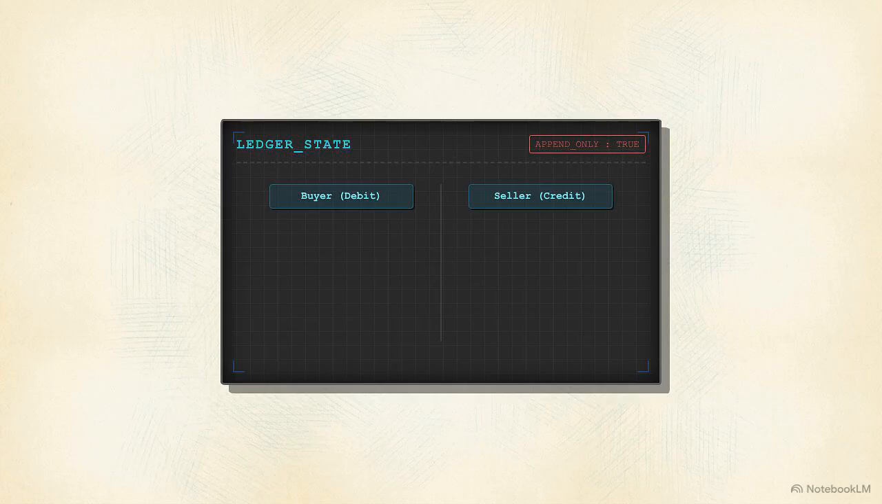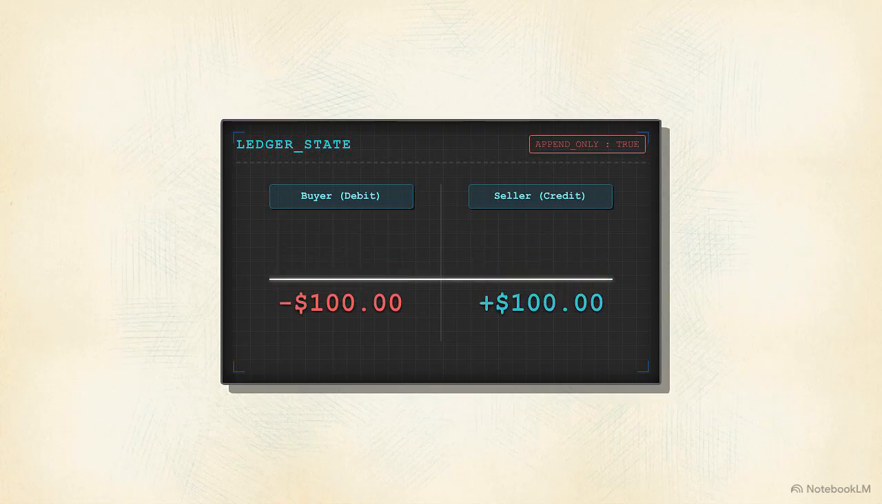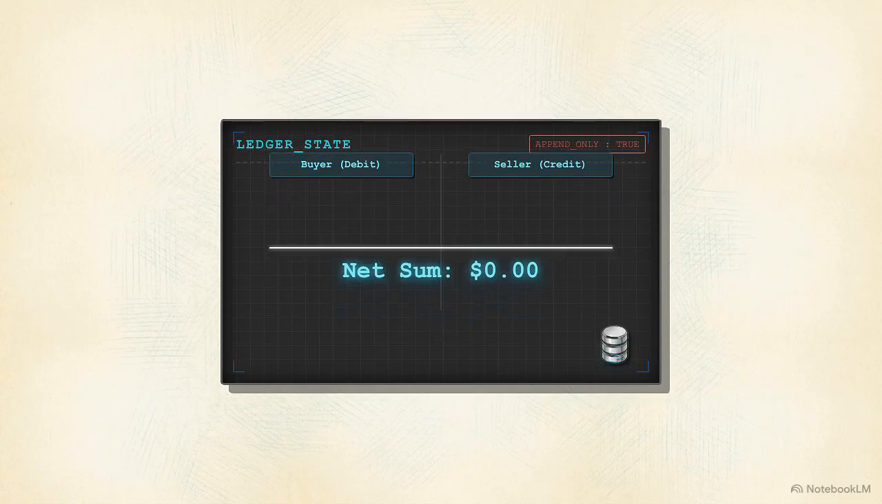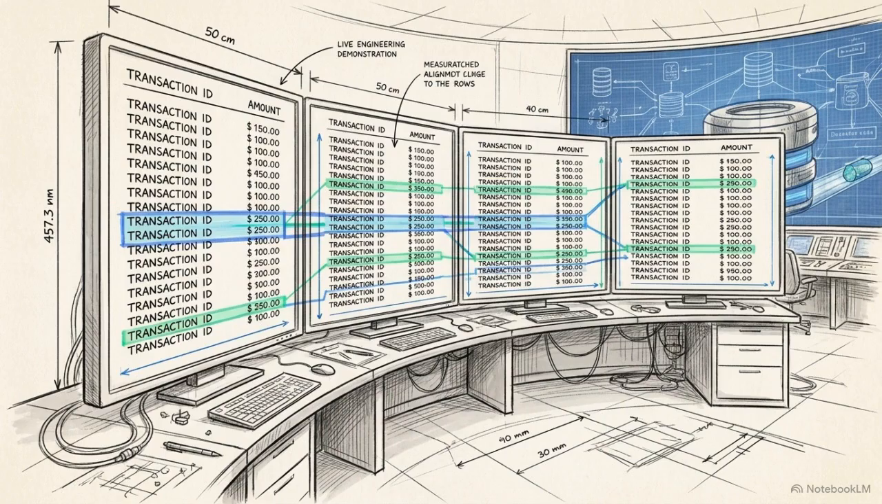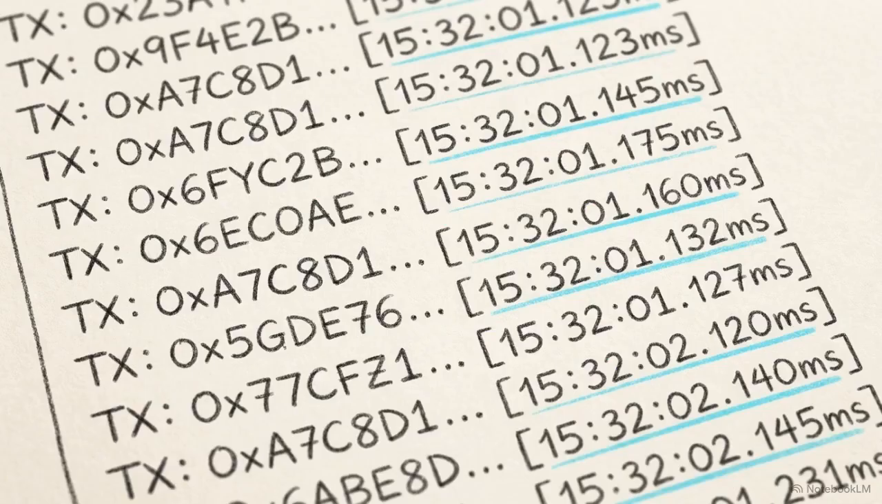This ledger table operates on a strict append-only constraint, utilizing double-entry bookkeeping. A $100 debit from the buyer requires a simultaneous $100 credit to the seller. This enforces a zero-sum mathematical property, where every operation resolves to a net sum of 0. Because every fraction of a cent is mathematically offset, the double-entry format provides end-to-end traceability, creating an internal audit trail that cannot be quietly tampered with.